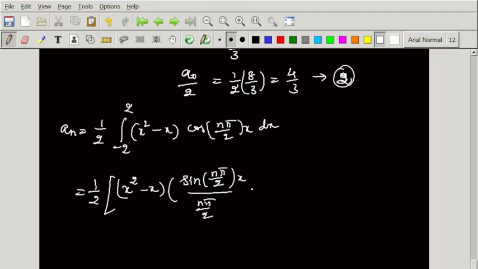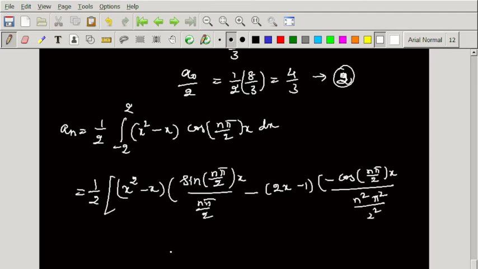So minus is there in the formula, and differentiate x square. X square is 2x, minus x is 1. Then integration of sin is minus cos n pi by 2 of x dividing by n pi by 2, we are getting once again, so we get n square pi square dividing by 2 square, plus, so once again we must differentiate this 2x minus 1.